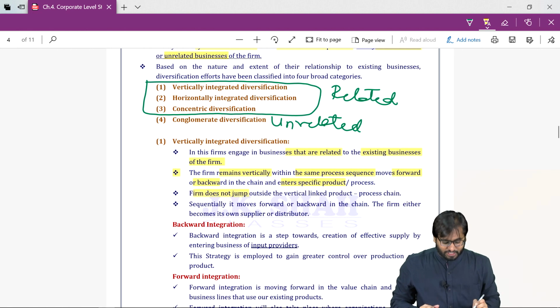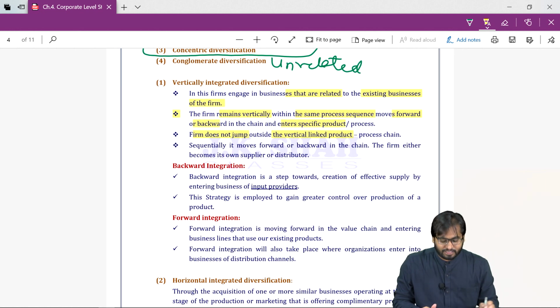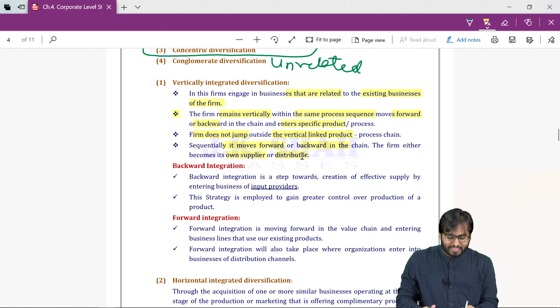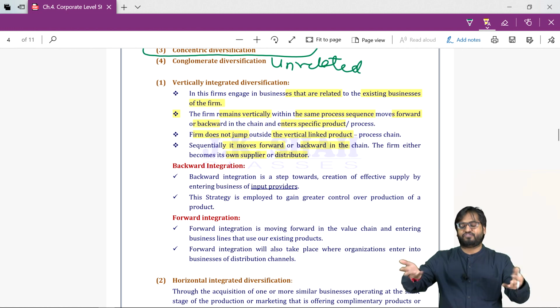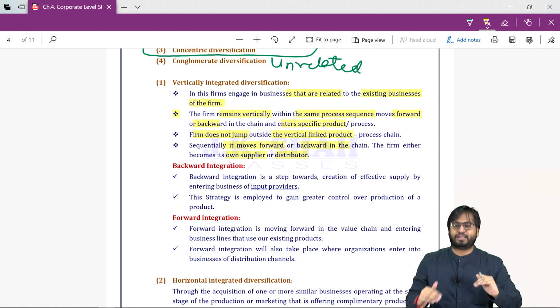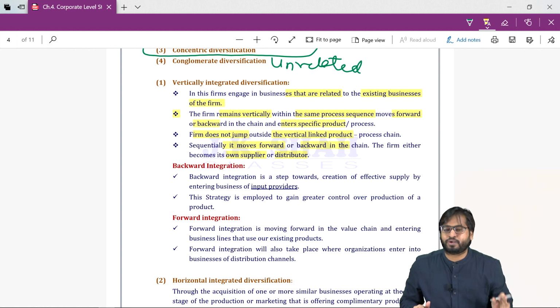Firm does not jump outside the vertical link product process chain. It will sequentially move forward or backward. It becomes its own supplier or distributor. So I'll start manufacturing my own product, own raw material. So instead of me being dependent on some raw material supplier, I'll start with my own tire business.